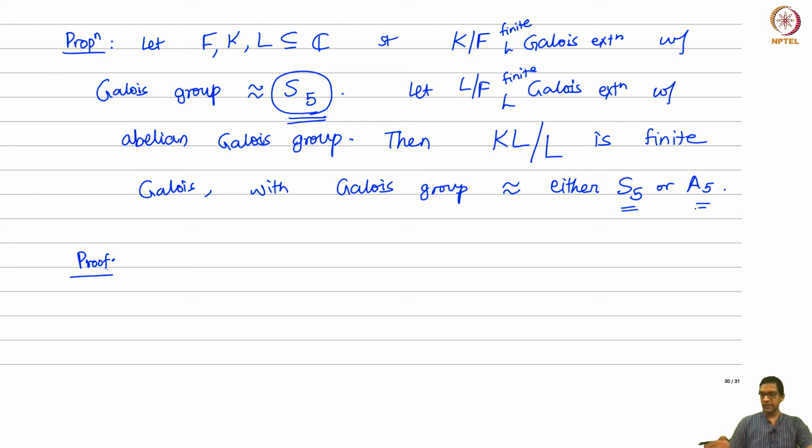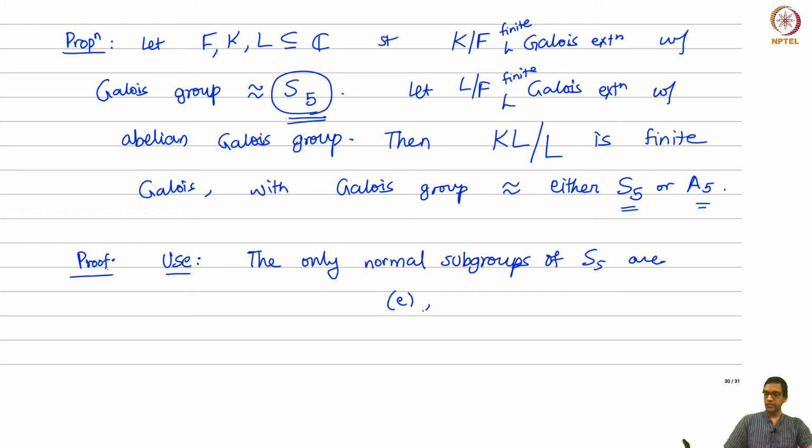Okay, and let me just say the proof is, well, the exact same argument. We just have to use the following important property of S5, that it's almost simple. The only normal subgroups of S5 are, in addition to identity and S5, one additional one which is A5.